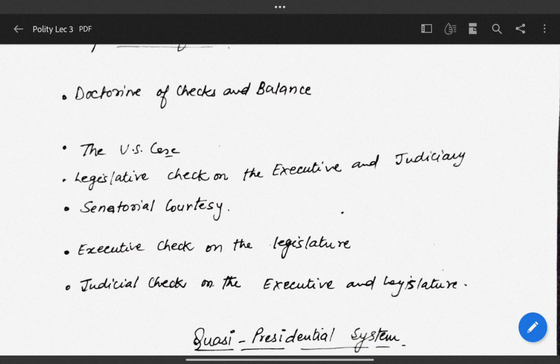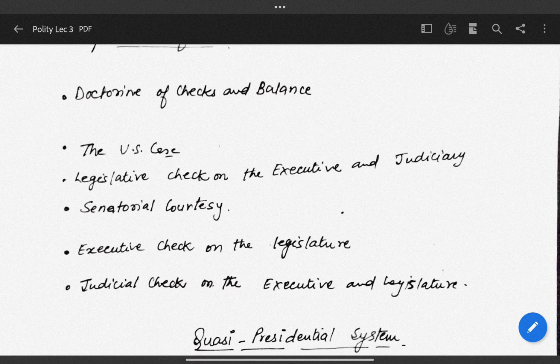First, legislative check on the executive and the judiciary. The very first pointer is that all the appointments are done by the US President, but they are to be ratified by the Senate. Secondly, all the international treaties or agreements are signed by the US President or on his behalf, but that is also ratified by the Senate.